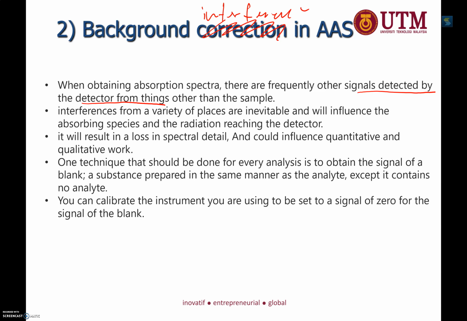Sometimes imagine that a bulky system contains a lot of complicated lines and all those spectral interference also coming in. So what we can do, the simplest one, is for you to do blank analysis. You have learned blank analysis, right?